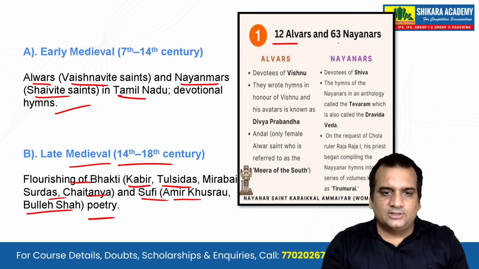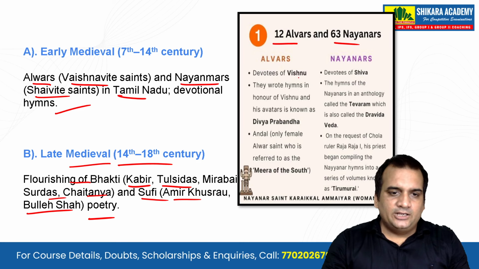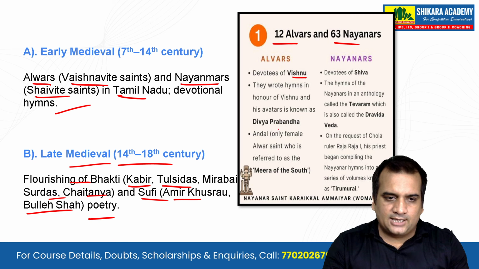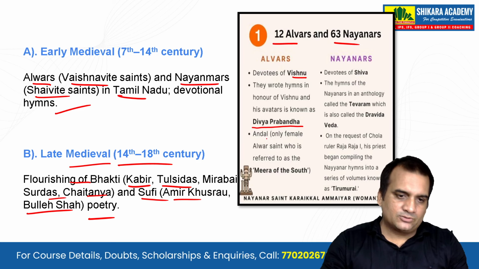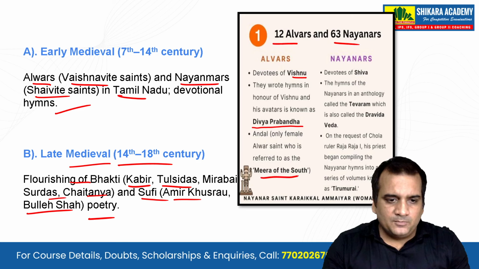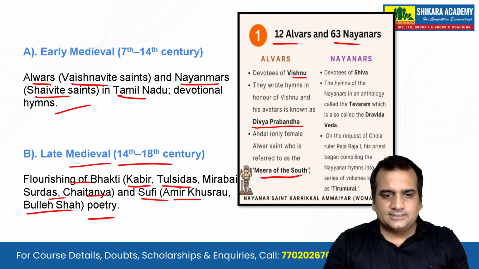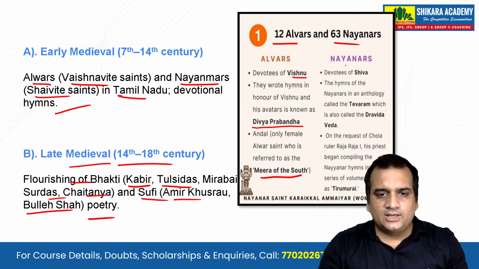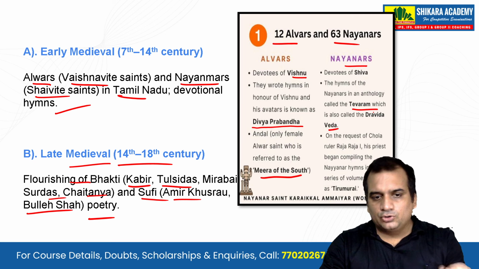There are 12 Alvars and 63 Nayanars. The Alvars were devotees of Vishnu, and they wrote hymns in honor of Vishnu and his avatars, known as the Divya Prabandha. Andal is the only female Alvar saint, who is referred to as the Meera of the South. Please remember that. For the Nayanars, devotees of Shiva, the hymns are an anthology called the Tevaram, which is also called the Dravida Veda.